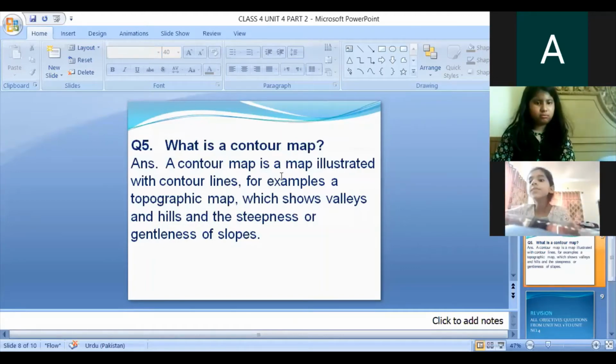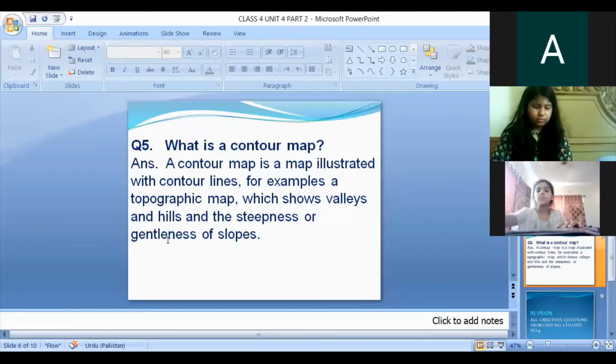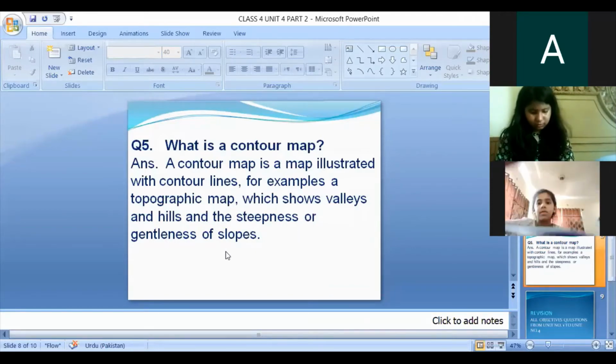A contour map is a map illustrated with contour lines. For example, a topographic map which shows valleys and hills and the steepness or gentleness of slopes. Okay?